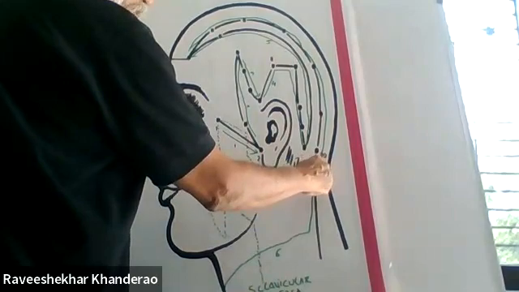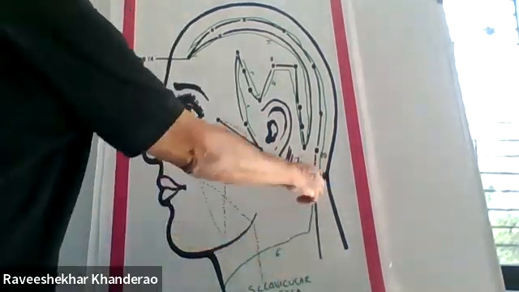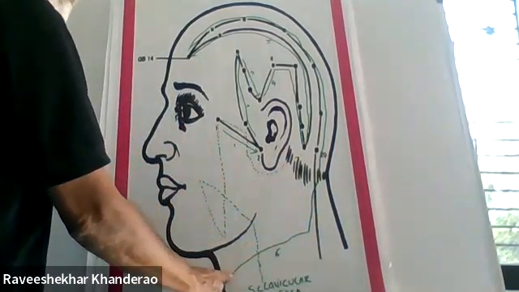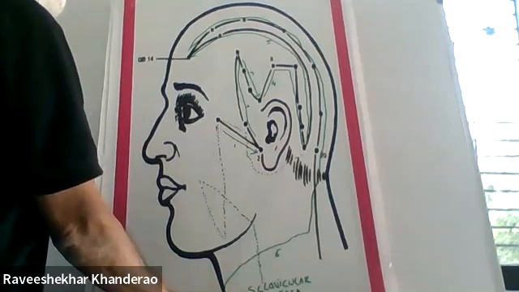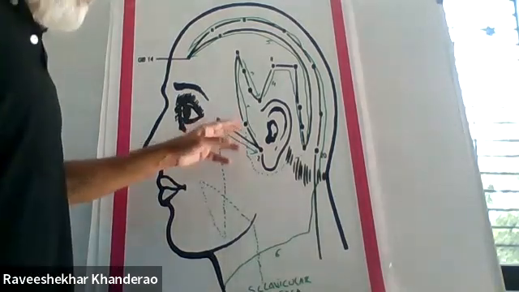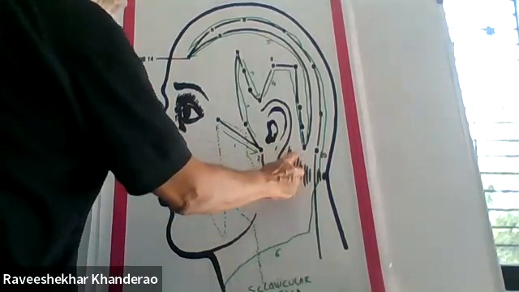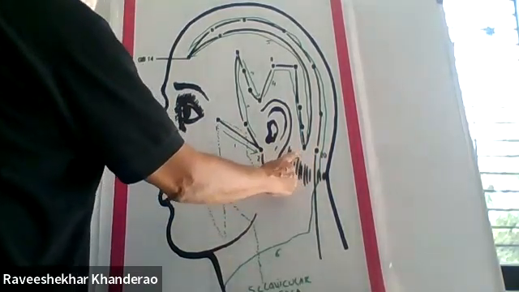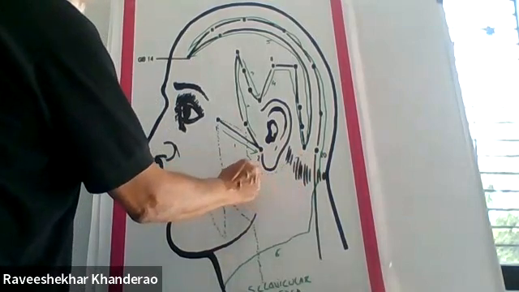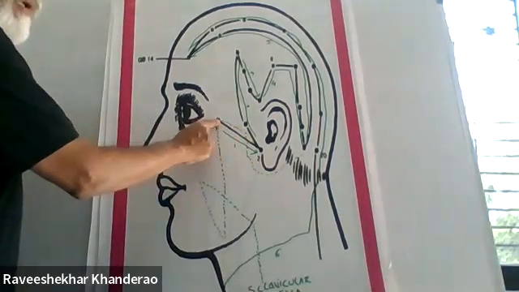This path goes to the gallbladder 20 point, and from there it comes down and enters into the supraclavicular fossa. Okay. Internal branch: it moves from the back of the ear, then curls around the ear, goes upward and connects to the outer canthus.